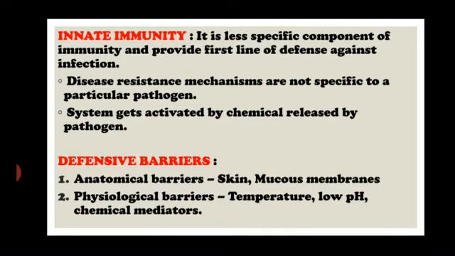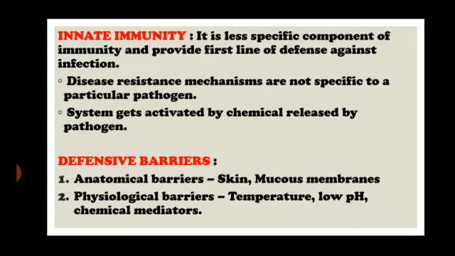So what defensive mechanisms are used by innate immunity? First thing is the anatomical barrier, where we are talking about skin. Our skin does not allow any pathogen to penetrate it and enter the body and cause any sort of infection. So skin protects us. It is one sort of barrier. Another is the mucous membrane. Even if any pathogen enters the body, we have a mucus lining in our body where these pathogens get trapped. So skin and mucous membrane all come under the anatomical barrier.